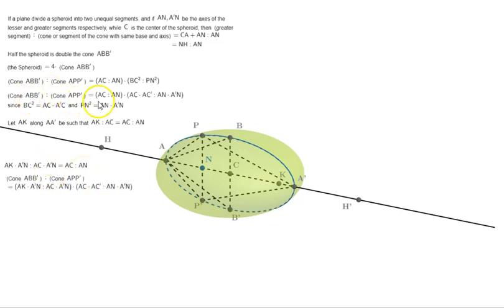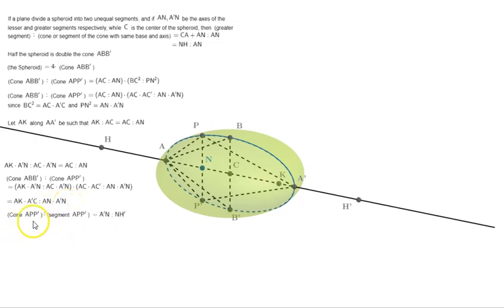So that our statement here becomes cone ABB' is to cone APP' is equal to AC is to AN times this. So we substitute AK times A'N is to AC times A'N, times AC times AC' is to AN times A'N. And if we simplify this, because cancellations will happen, we will end up with AK times A'C is to AN times A'N.